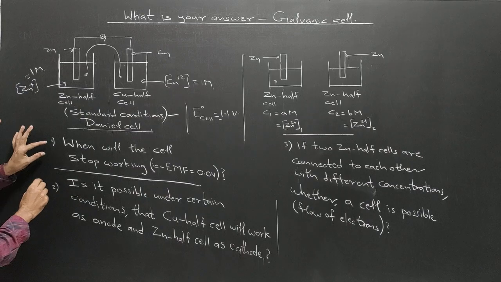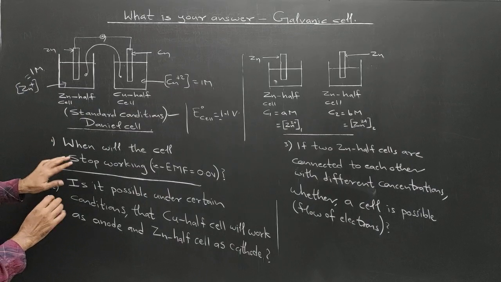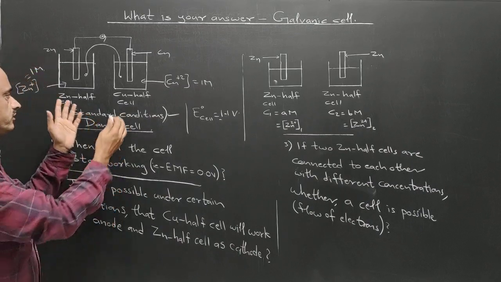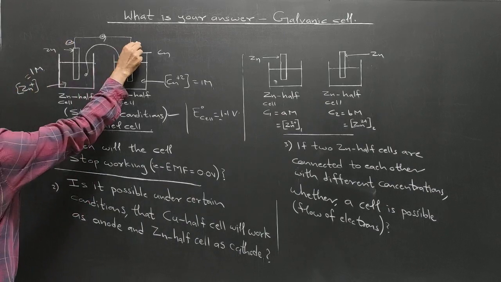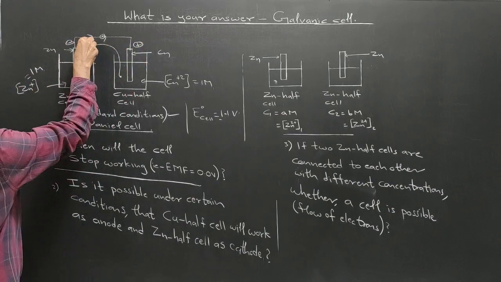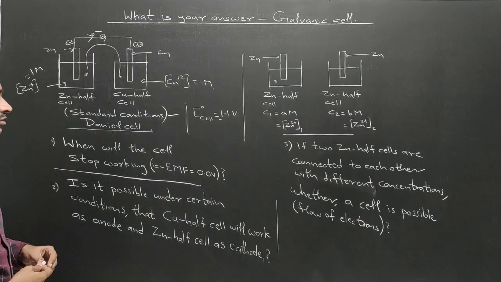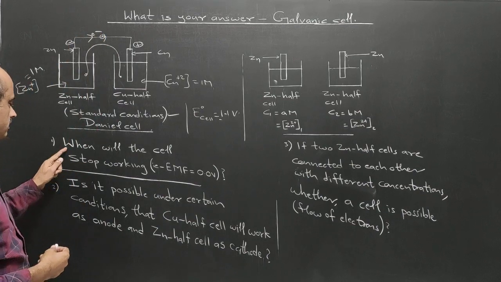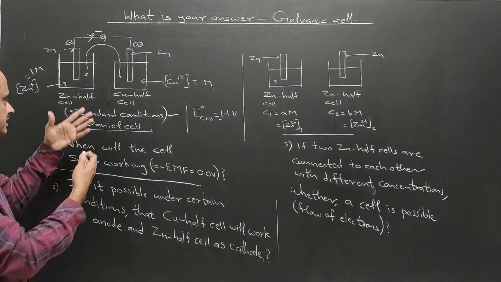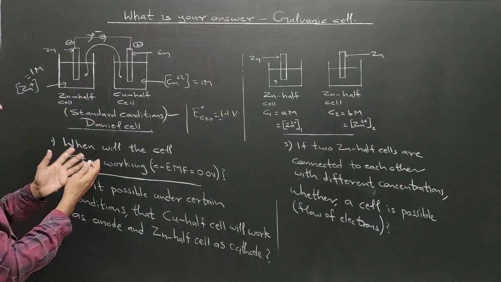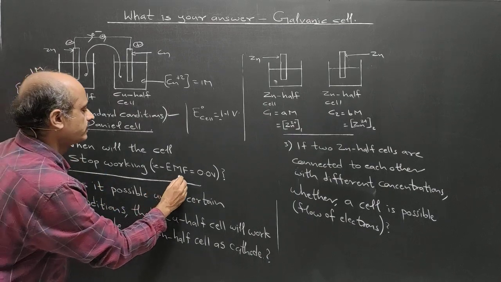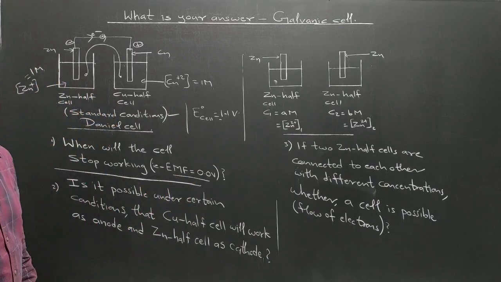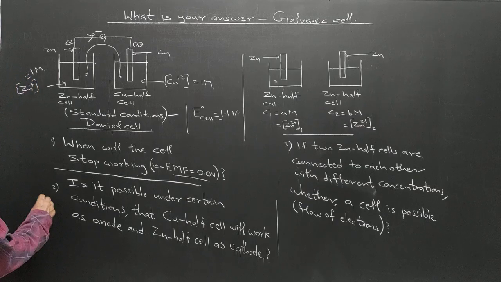Now, when will the cell stop working? Now it has started. This one is anode, this one is cathode, with the flow of electrons. Once it has started, it will stop at a certain stage. That will happen when the EMF of the cell becomes 0 volt. Okay, that is one question.